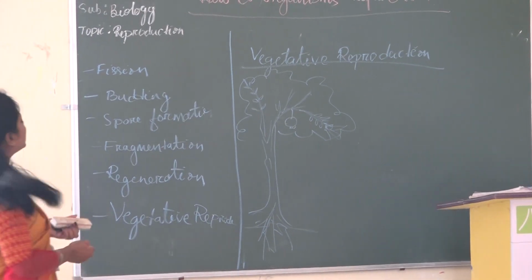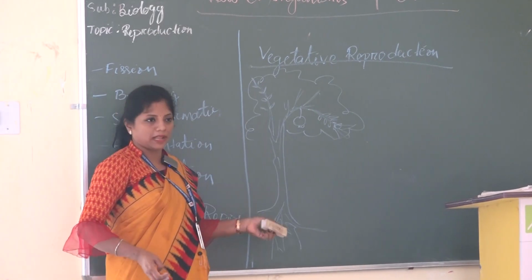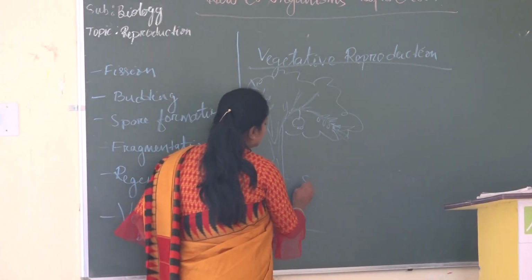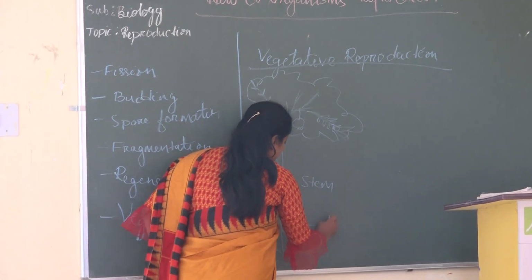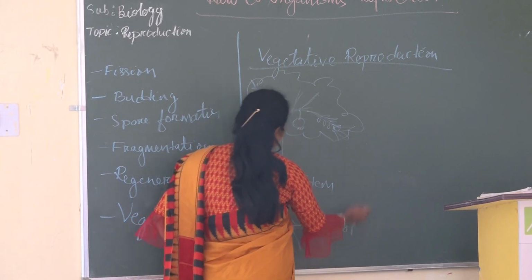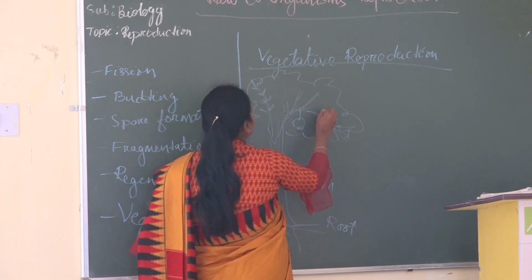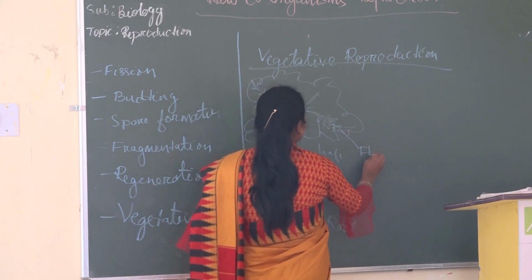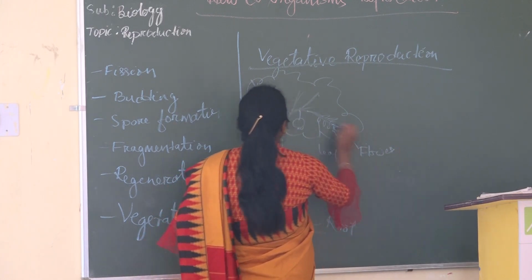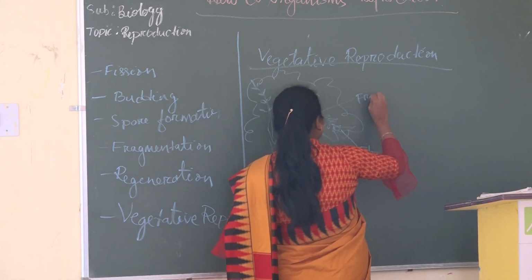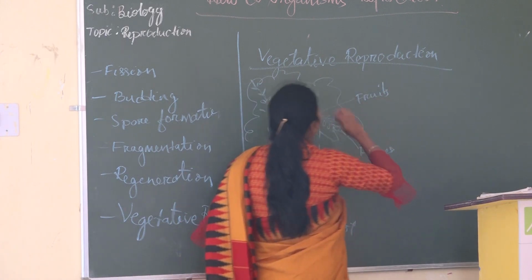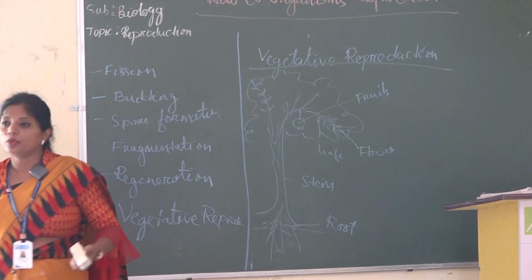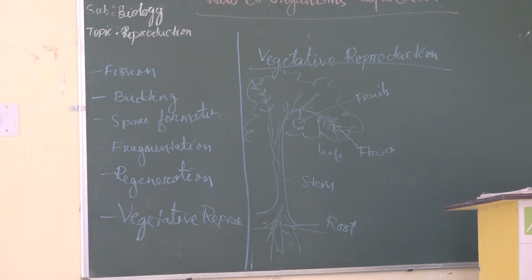If I draw a complete plant, that means this part is your stem, this is your root, these are the leaves, your flower and fruit. So out of all these parts, which part do we term as the vegetative part?